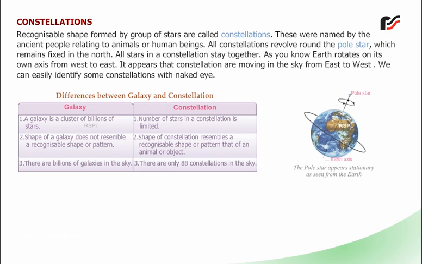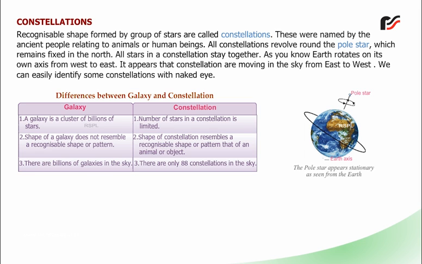Constellations. Recognizable shape formed by group of stars are called constellations. These were named by the ancient people relating to animals or human beings. All constellations revolve around the pole star, which remains fixed in the north. All stars in a constellation stay together. As you know, Earth rotates on its own axis from west to east. It appears that constellations are moving in the sky from east to west. We can easily identify some constellation with naked eye.